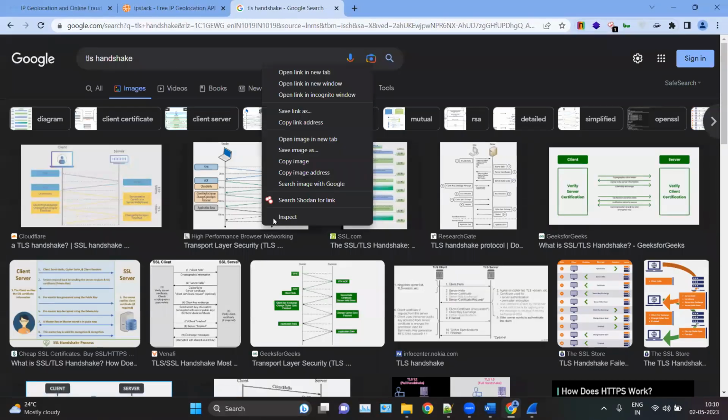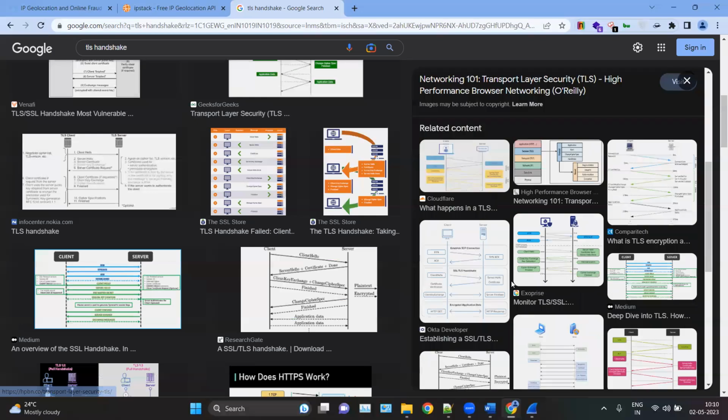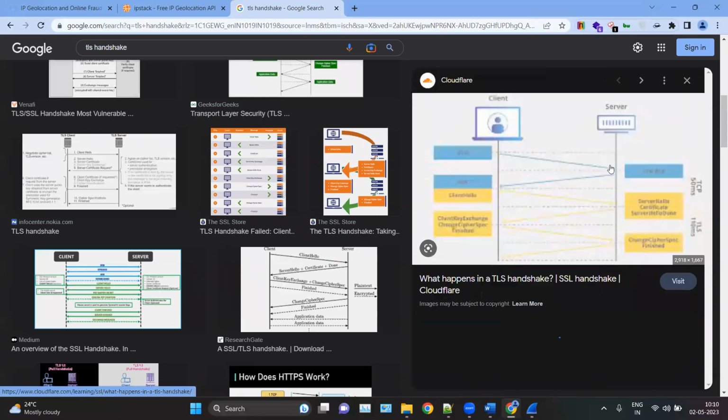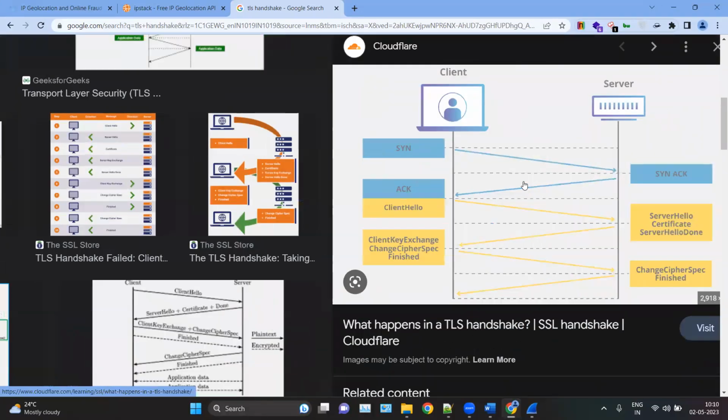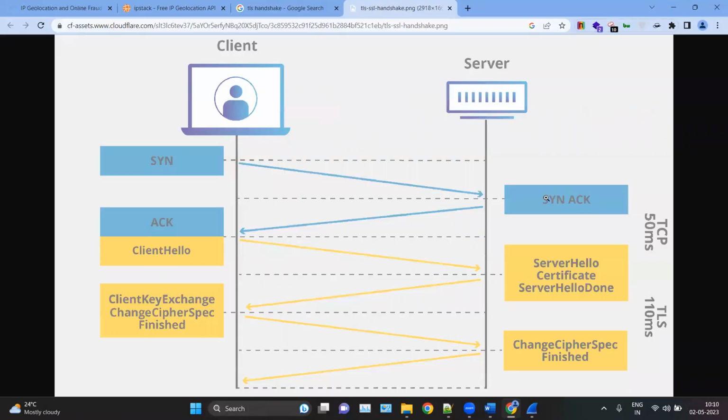Here you can see, the client is sending the SYN packet first, and then SYN-ACK, and then ACK. So this is the basic TCP three-way connection.